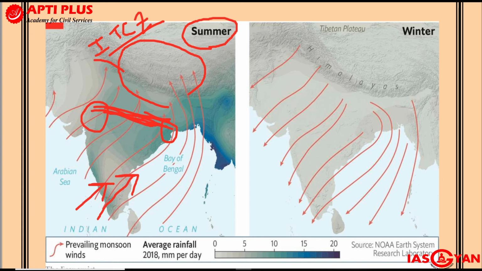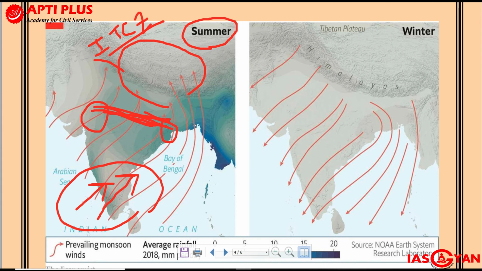So during summer, what happens is this ITCZ will be over the northern hemisphere. All the wind belts will shift to the north, and as a result we will see that these trade winds, which ideally should have been present in the southern hemisphere, will now cross the equator. Once they cross the equator, because of Coriolis force, they will be deflected to their right.